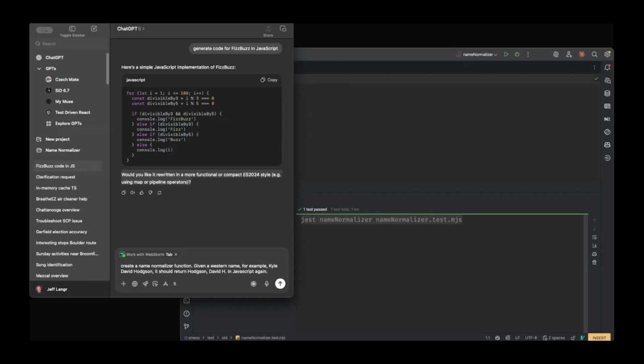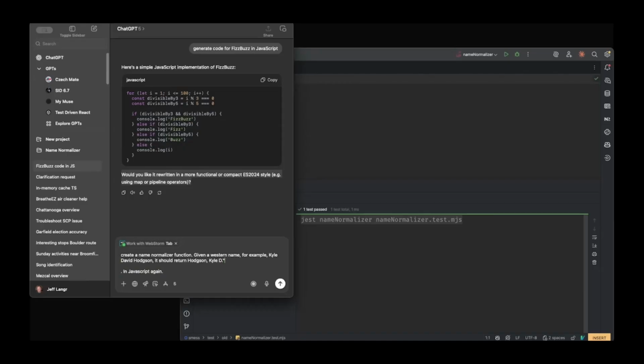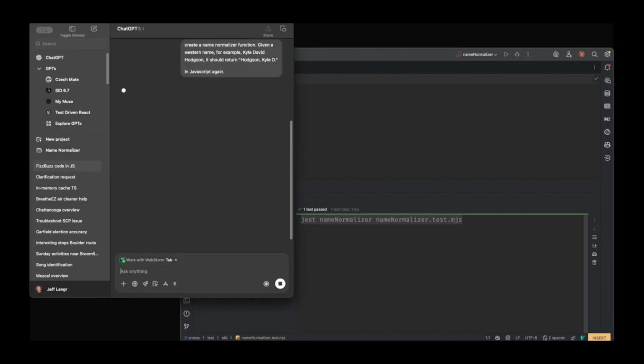Maybe? Oh, you know what? I already botched it. And I think this is why this is important. Once you start putting examples in front of people, first off, they're going to spot when you're doing something dumb. Programming 101, for sure. Keep going. Yeah. So I'm going to do this to make sure it's clear. And I'm just going to say in JavaScript again. And I think I immediately see the problem here, which is what it produces by default is basically top to bottom procedural nonsense.